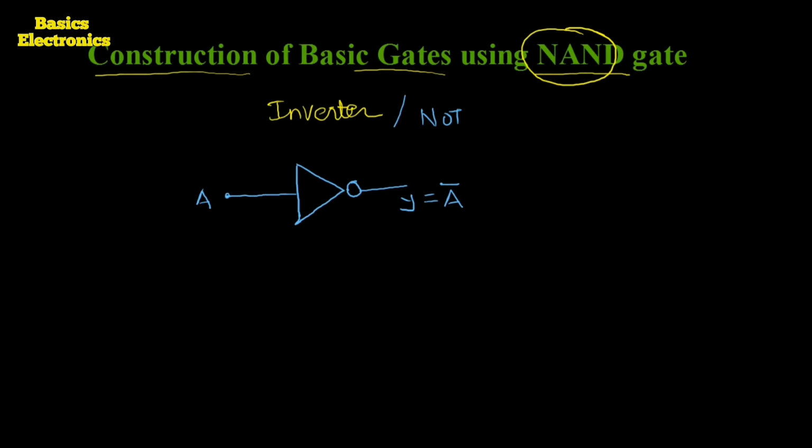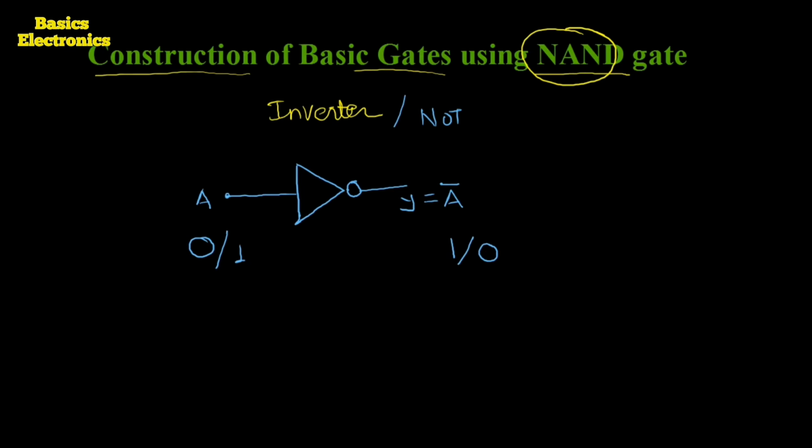It means when A is equal to 0, output Y is equal to 1. When the input A is equal to 1, then the output Y is the A complement, which is equal to 0. So whatever input we apply to the inverter or NOT gate, the output is the complement of the input.